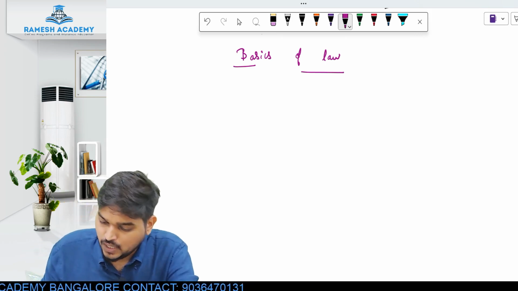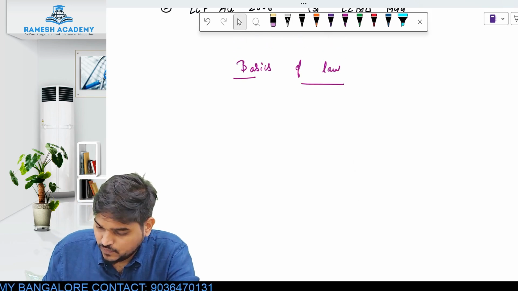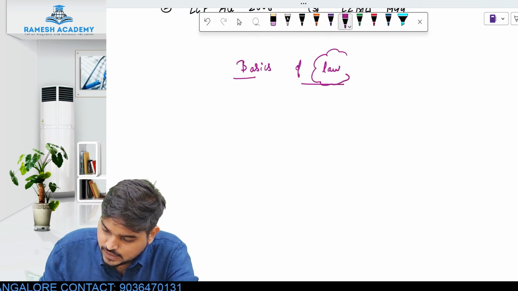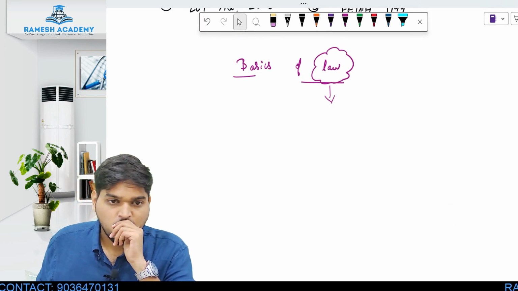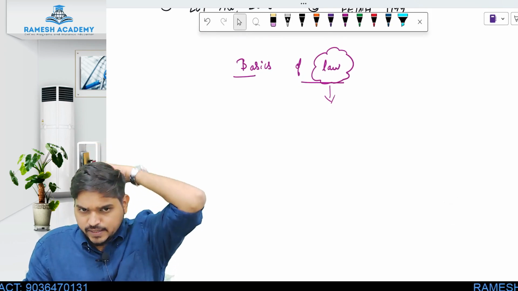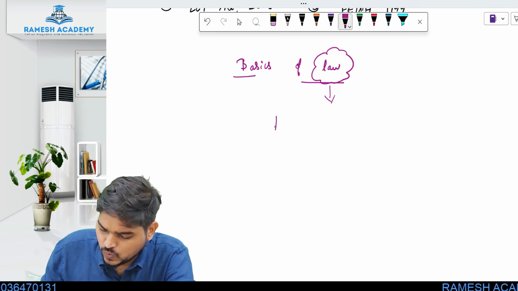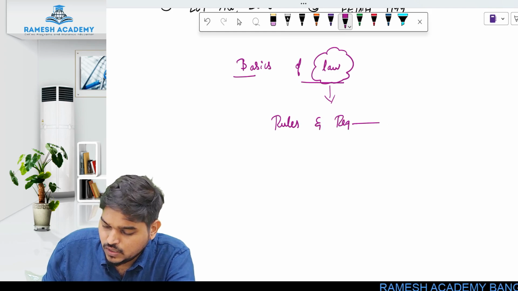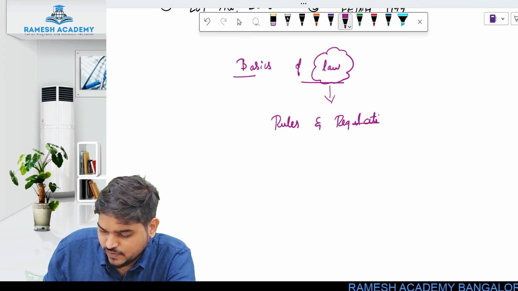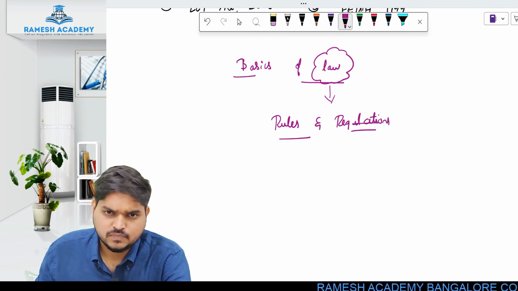Since you are studying the subject of law, first let us understand what we mean by law. Law, in simple terms, everyone knows, is nothing but rules and regulations. It is very simple.